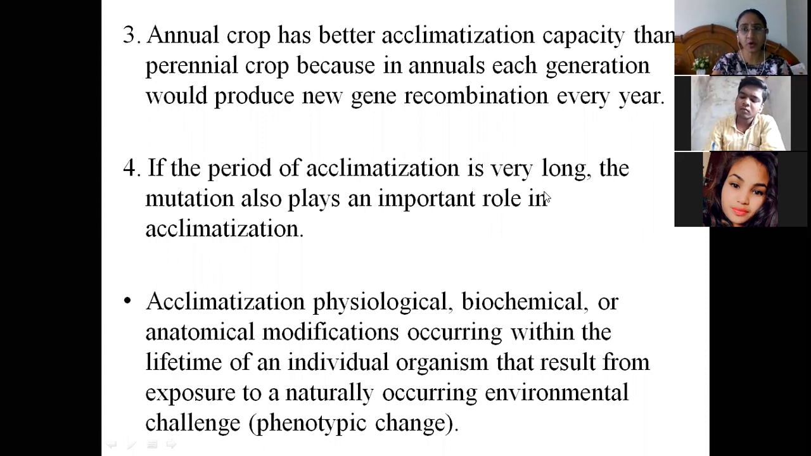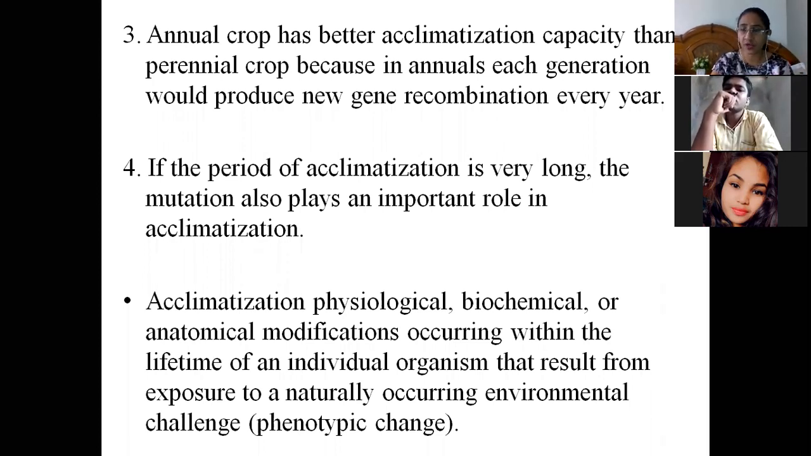The fourth point is, if the period of acclimatization or adjustment is very long, then mutation also plays an important role. Mutation is a sudden heritable change that happens suddenly. So mutation also plays an important role in the process of acclimatization. Here, the acclimatization process can be of two types.